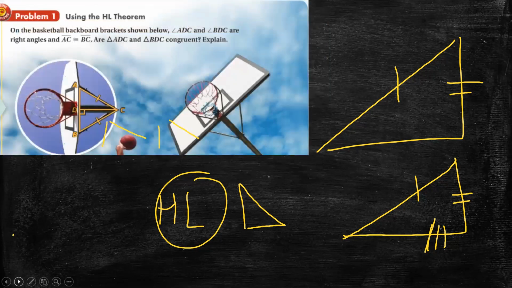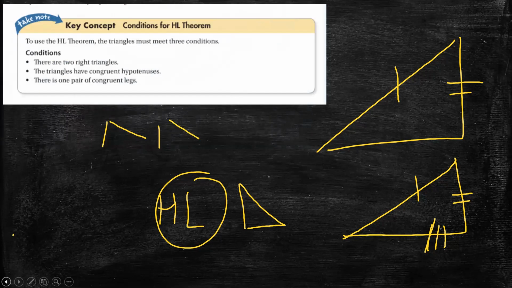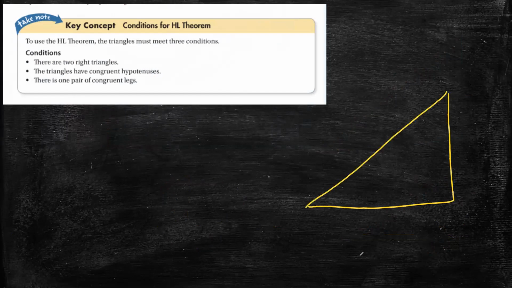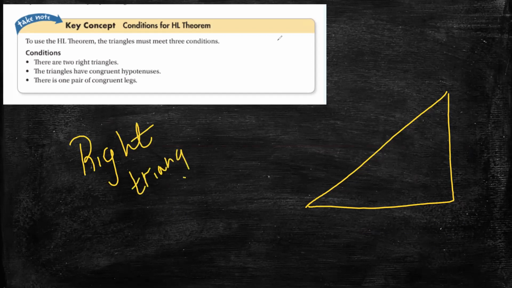Teacher, please again, what is the meaning of hypotenuse? Okay. If you have this type of triangle, we call it a right triangle. Why do we name it a right triangle?